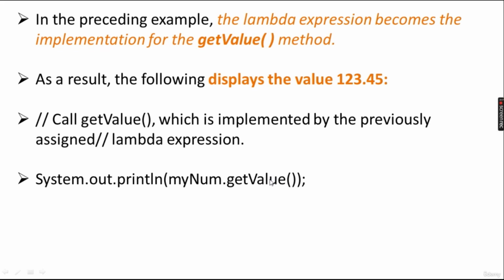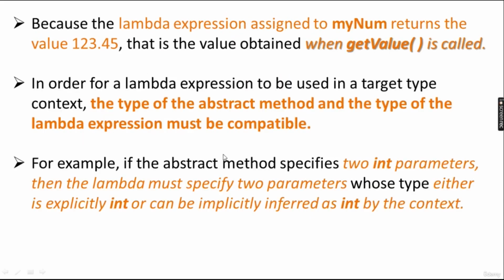It is returning 123.45 as per the expression we have given, like this: myNumber is equal to opening and closing parenthesis, right arrow, 123.45. So that will be the body of this getValue method, and it will print the value 123.45, because the lambda expression assigned to myNumber returns the value 123.45, which is the value obtained when getValue is called.